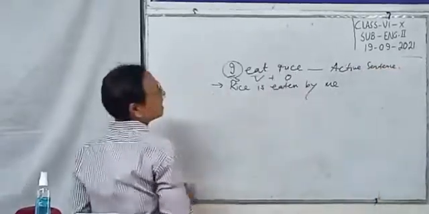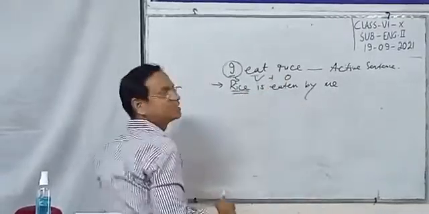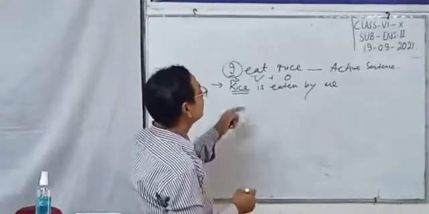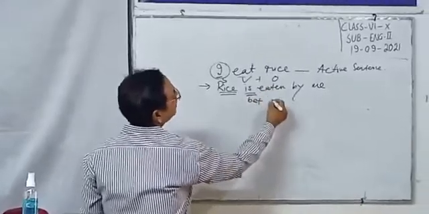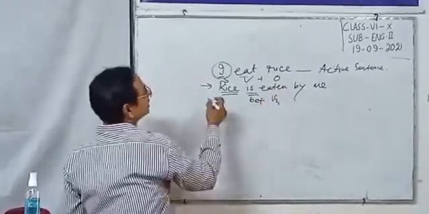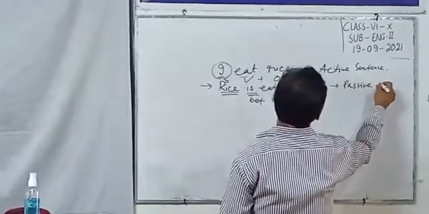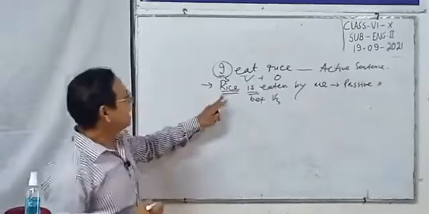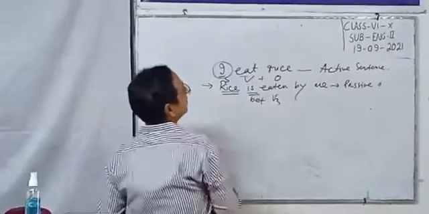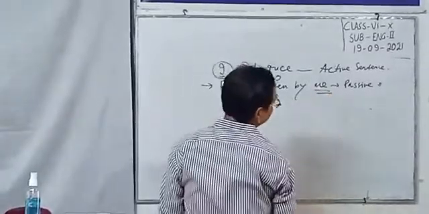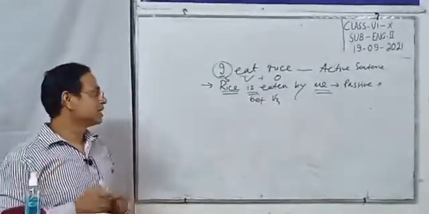But in the sentence "rice is eaten by me," rice is not the subject here. Rice is the object, and the be verb is used, then verb 3. This kind of sentence is passive, because rice is not the main performer of the sentence. The main performer is the subject, me.